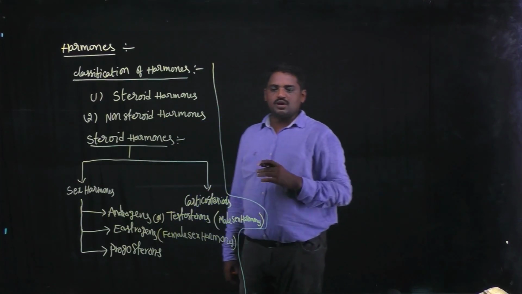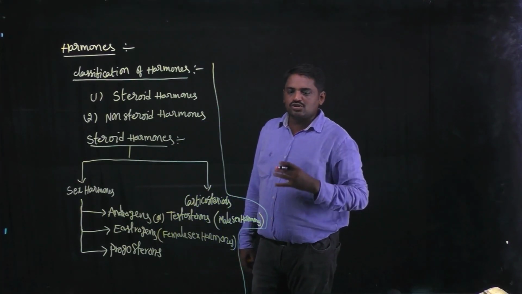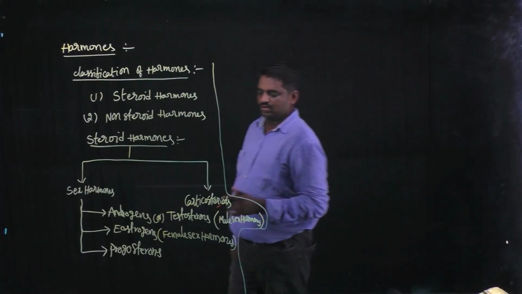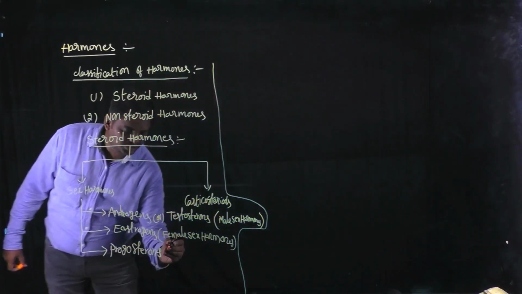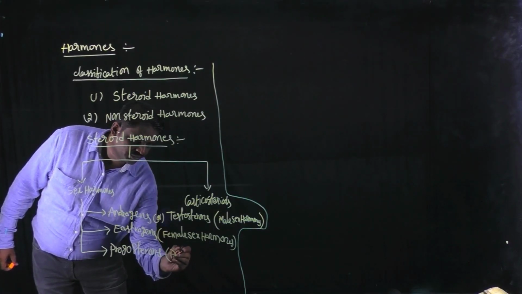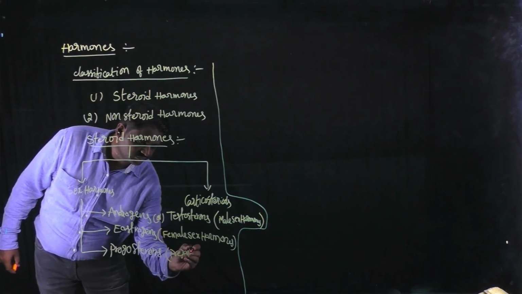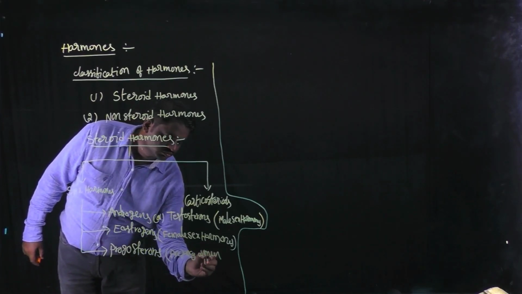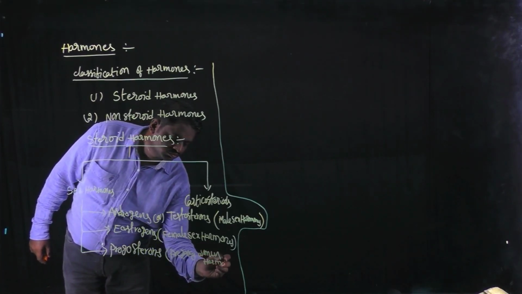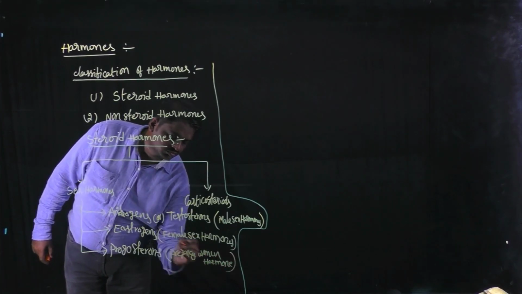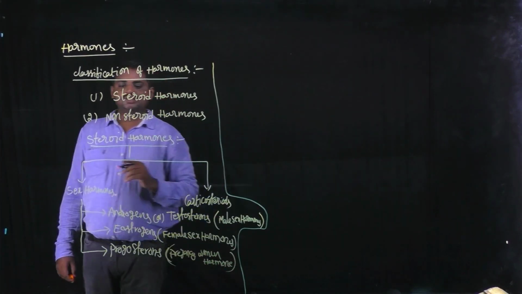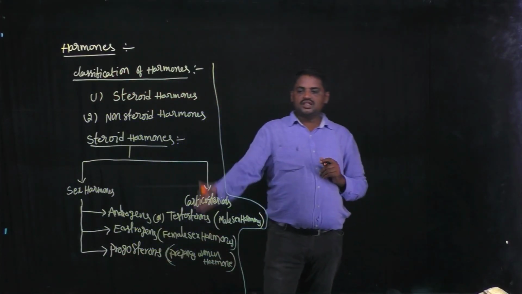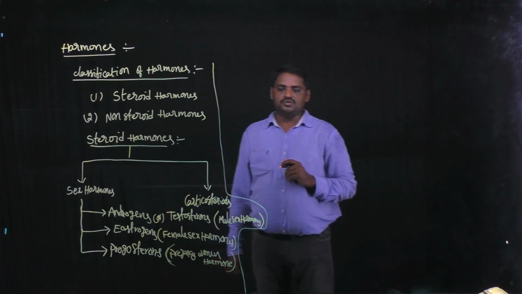And progesterone, finally, is the pregnancy women's hormone. Okay, so these are the sex hormones.